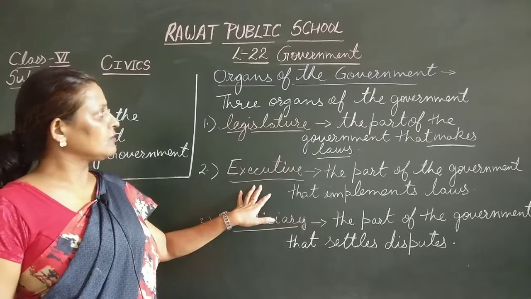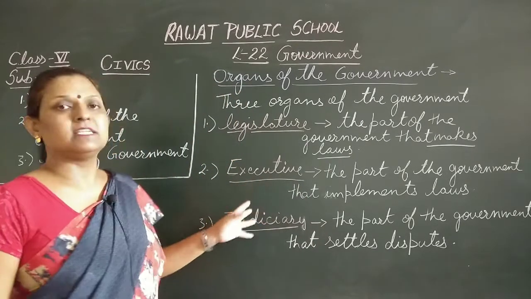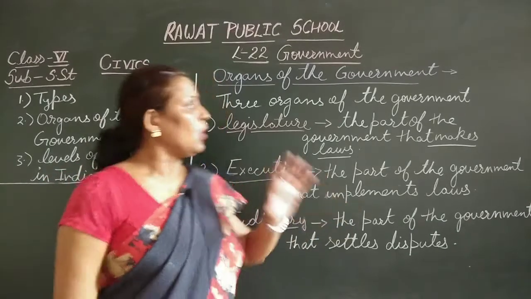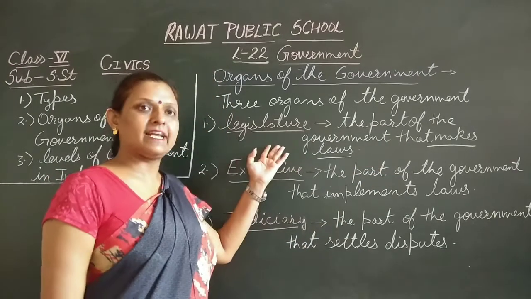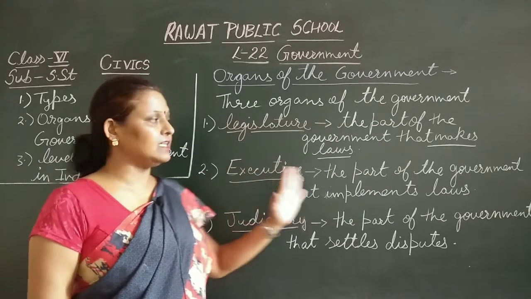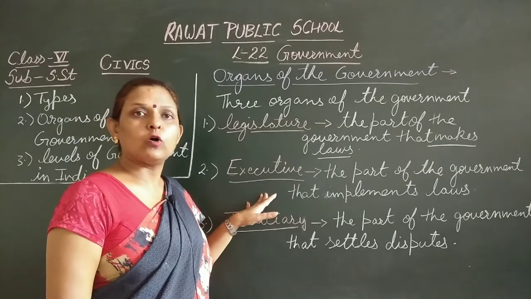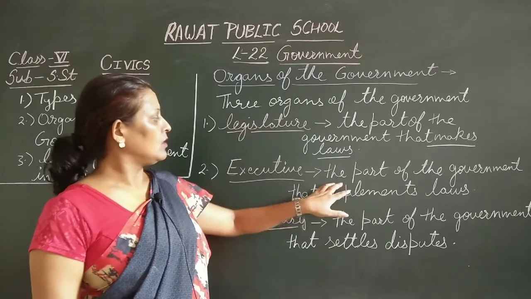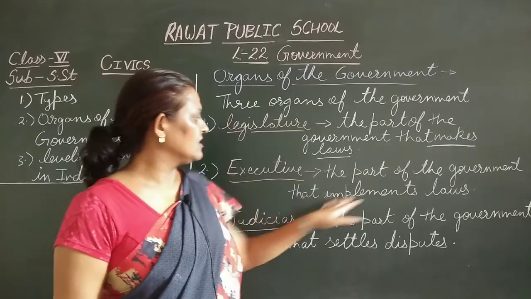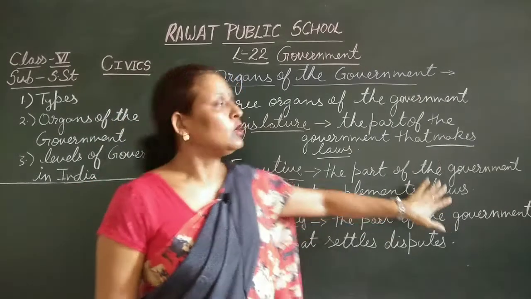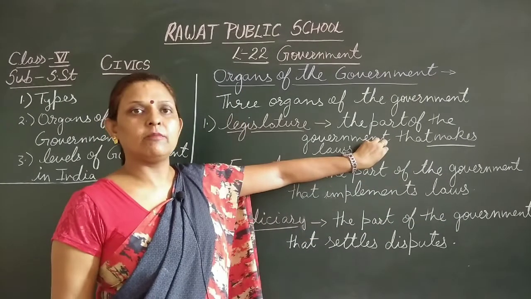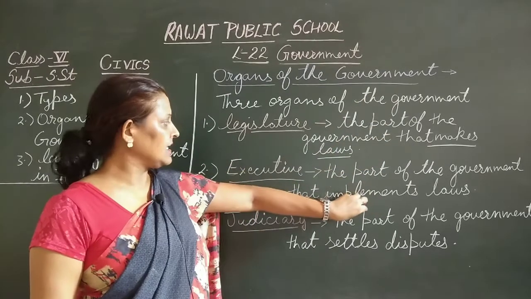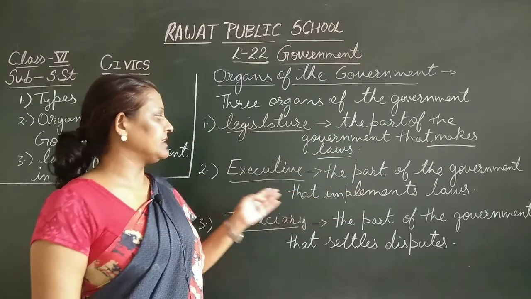Now the next organ of the government is executive. As from the name itself, the work of the executive is to execute all these laws which are made by the legislature. These are executed by the executive organ of the government. Now what is the executive organ? That organ or part of the government that implements laws. Whatever laws are made in our parliament, whether central government or state government, these are implemented or executed by the executive.